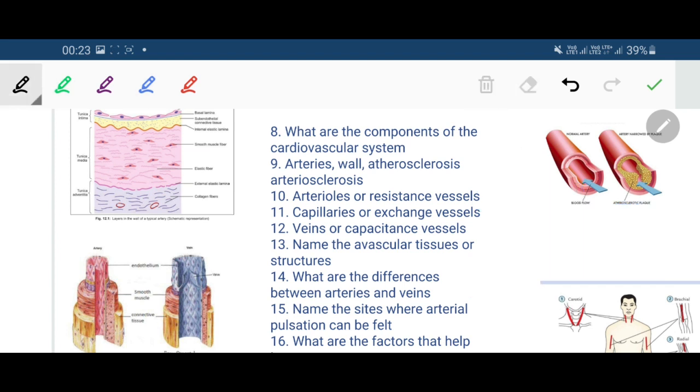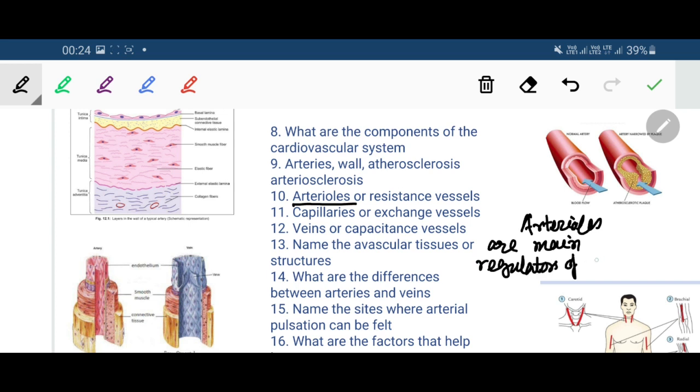So what is the most important thing regarding the arterioles? Arterioles are the main regulators of peripheral vascular resistance, PVR.